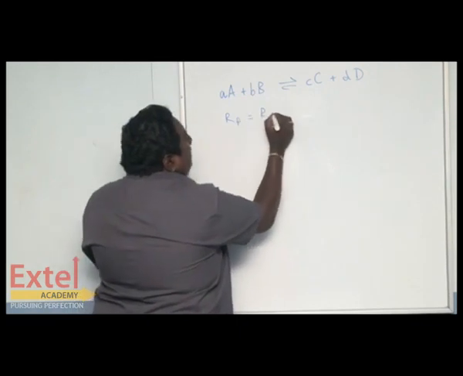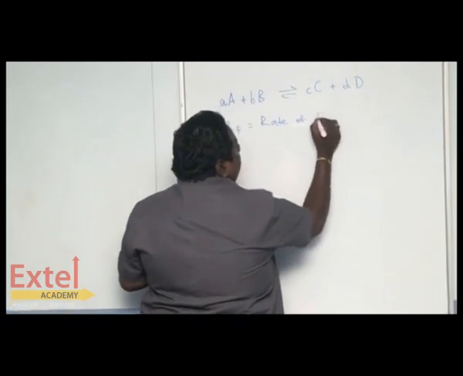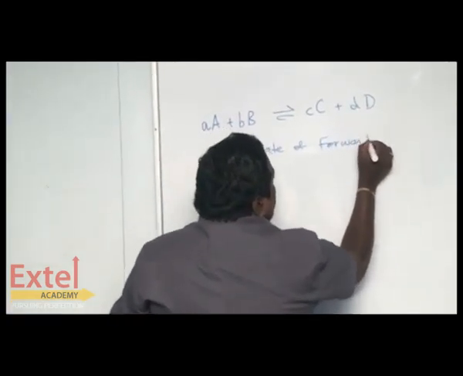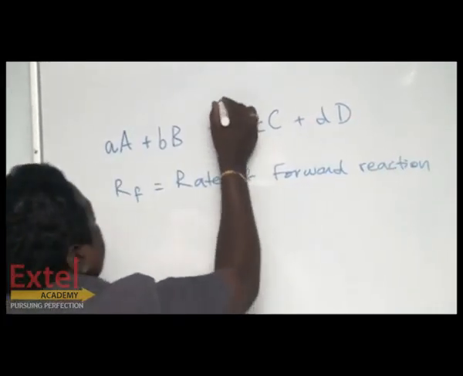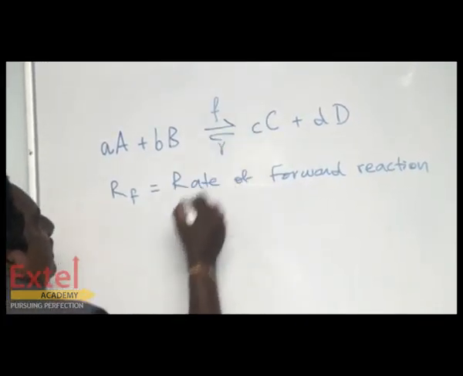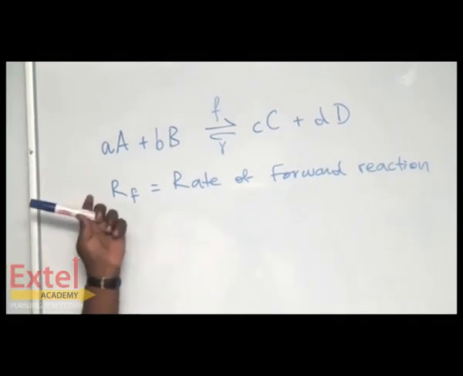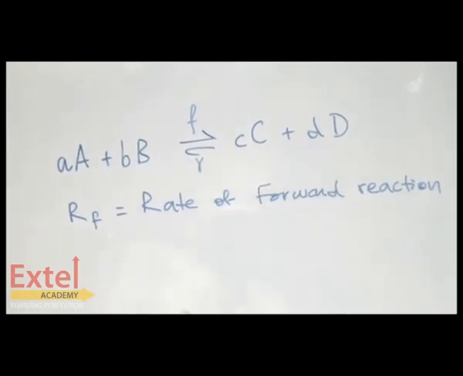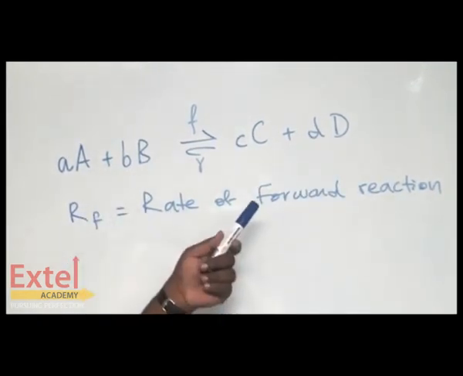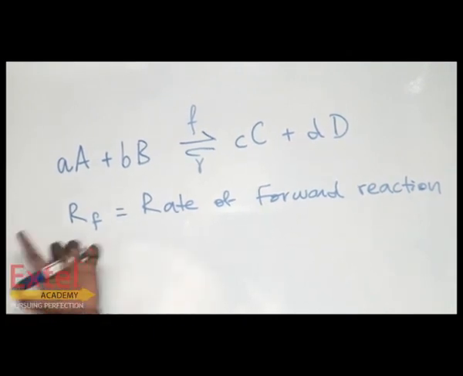RF means rate of forward reaction. In the forward reaction, A combines with B to form C and D. In the reverse reaction, C combines with D to form A and B.